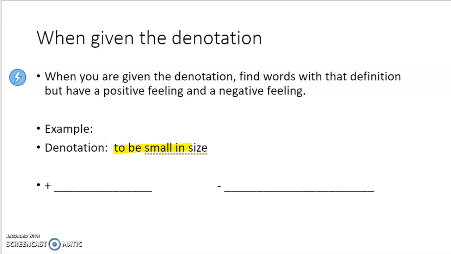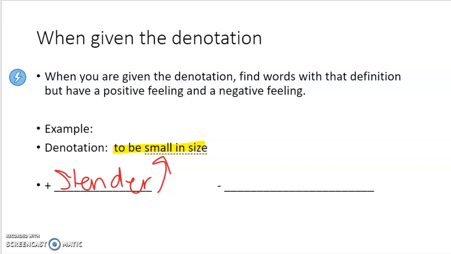So our definition is to be small in size. So if someone's talking about someone that's small, we can talk about maybe their weight. Okay, so if they're small in size, a positive word would be maybe slender, because this is a positive word to be small. Okay, it has that same definition.